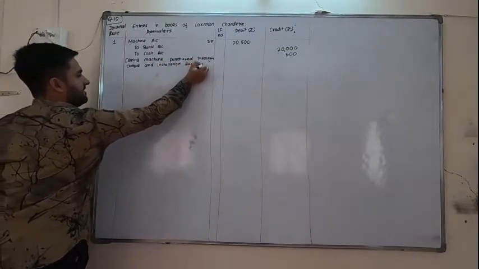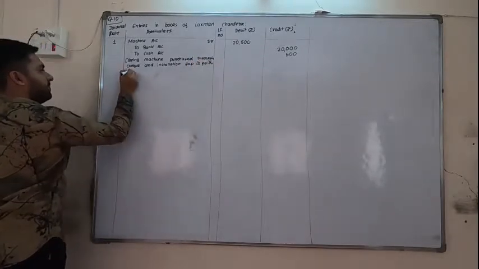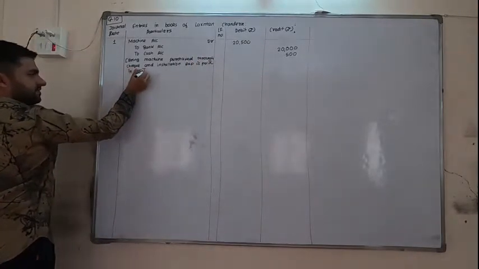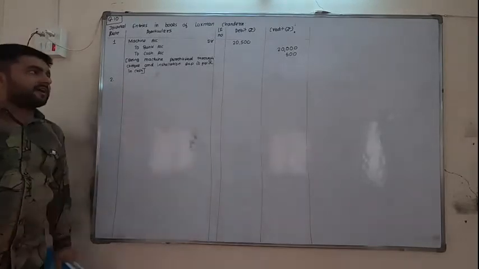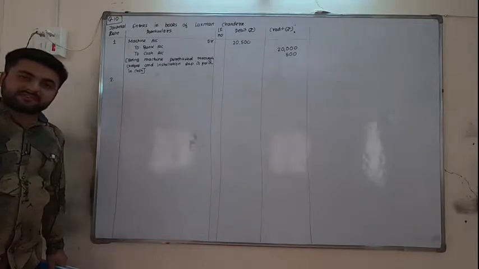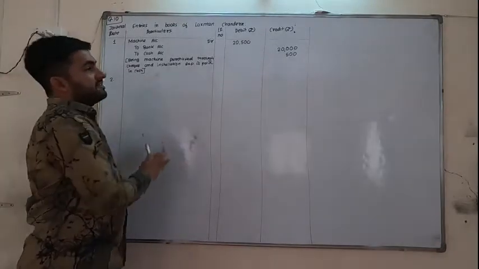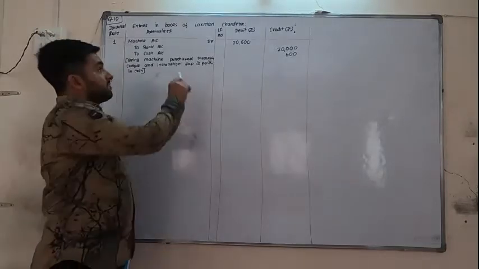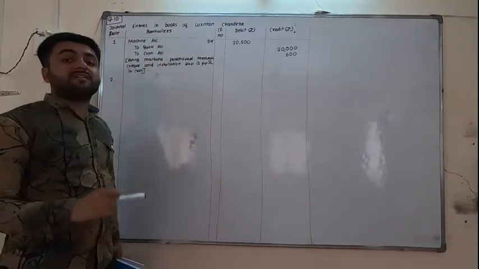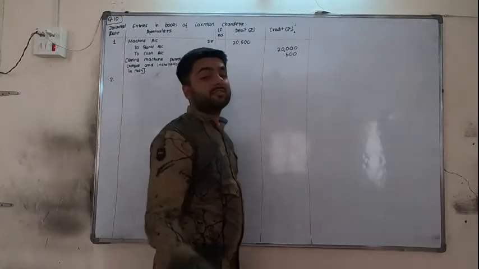Installation expense is paid in cash. So you have to mention machine is purchased through check and installation expense is paid in cash. Sometimes the machine's amount is not paid but the expense amount is paid, so cash will be credited, and since the machine's amount is not paid, the party's name will be written instead if the amount is unpaid.